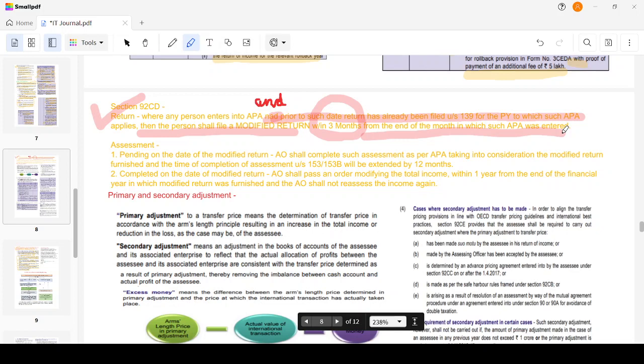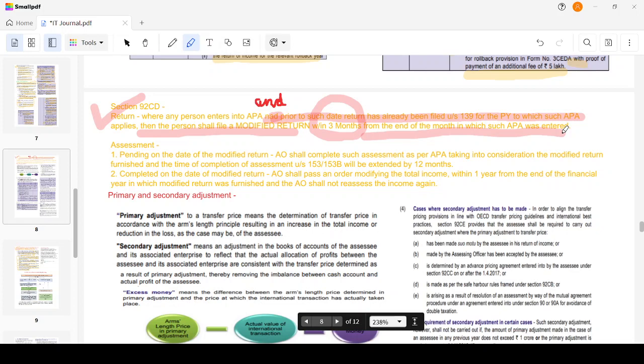Or else 25th November. Sorry, the APA was entered on 25th December, like the order was passed on 25th December. My due date of return will be 30th November. So I have filed the return with whatever method I had already taken.